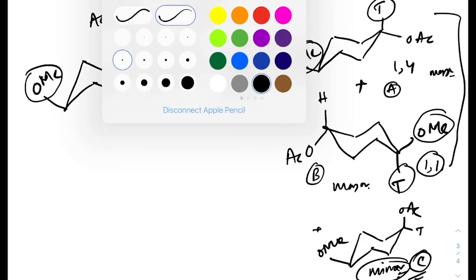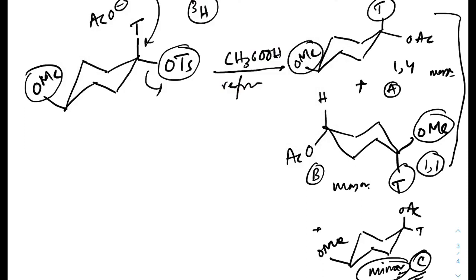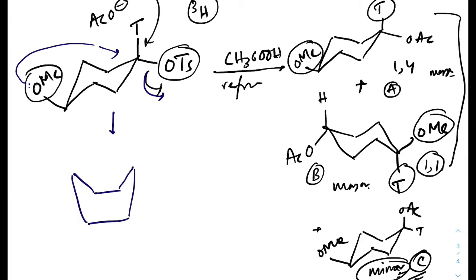To discuss that, we need to explain neighboring group participation over there. So in this case, this methoxy group undergoes neighboring group participation and forms this type of boat-like structure, through this type of TS which looks like this.